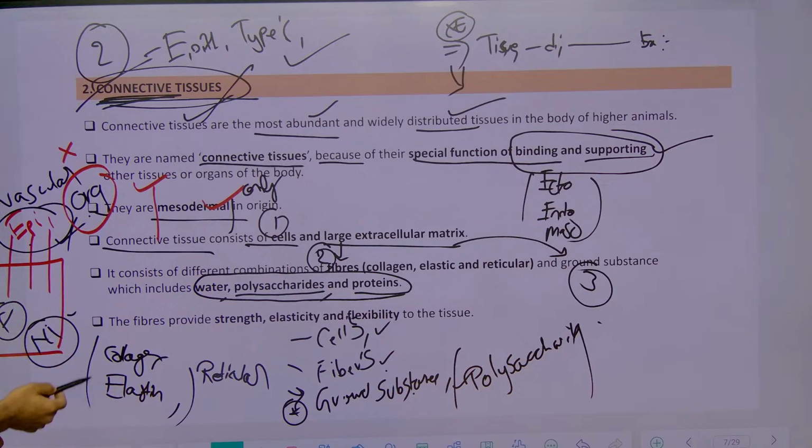This elastin is made up of what protein? Elastin protein. Right? These two are fibers made up of proteins, collagen is one protein, elastin is another protein. These fibers are made up of proteins of the same names. That thing you need to remember.